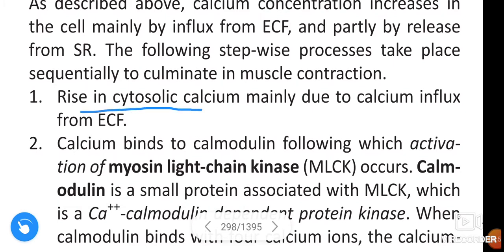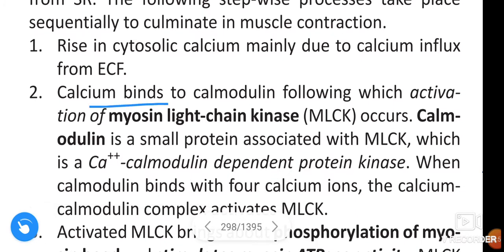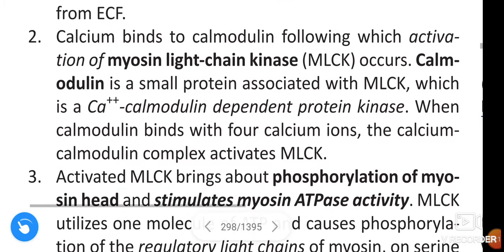Rise in cytosolic calcium mainly due to calcium influx from extracellular fluid, and calcium binds to calmodulin, following which activation of myosin light chain kinase occurs. Calmodulin is a small protein associated with myosin light chain kinase, which is a calcium calmodulin dependent protein kinase.